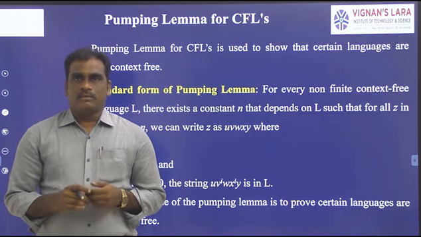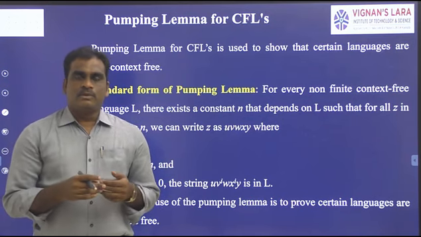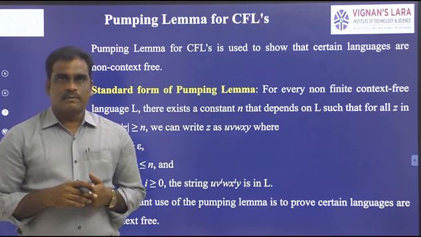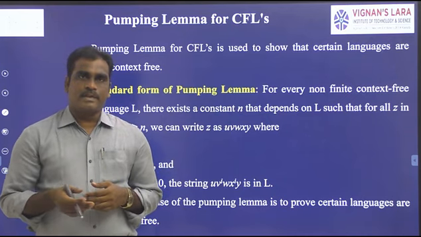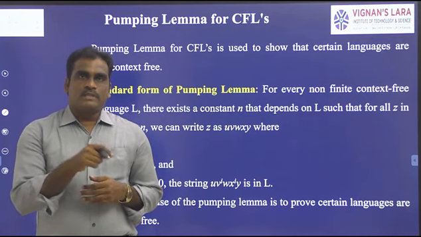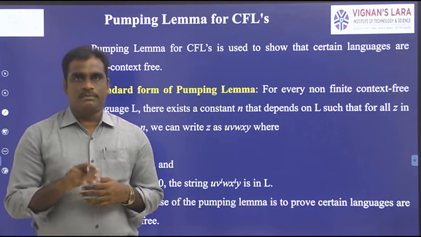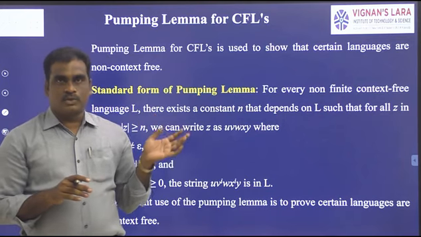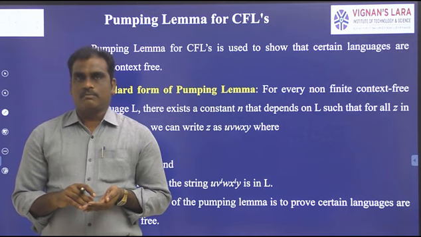After that, the normal forms. The main important thing is the normal forms. Here we have two types of normal forms. One is Chomsky normal form and the second one is Greibach normal form. In these two normal forms, step 1 is simplification. So this is about part 2. Part 2 means simplification and then normal forms.